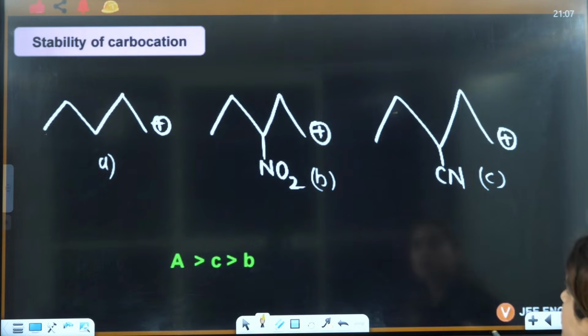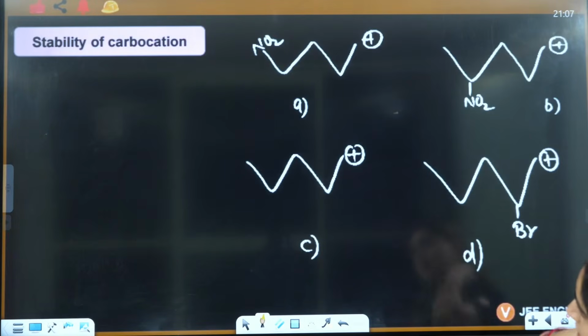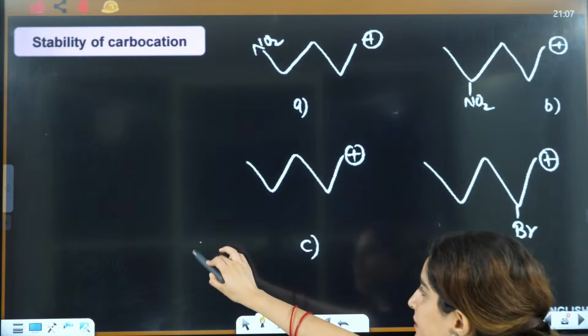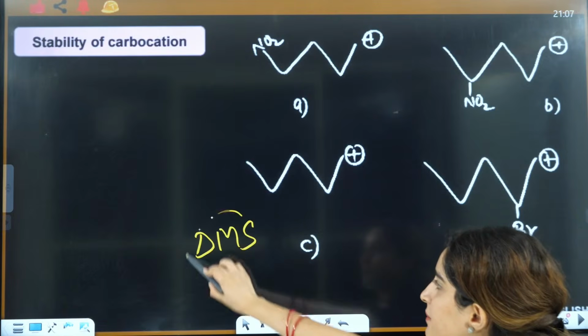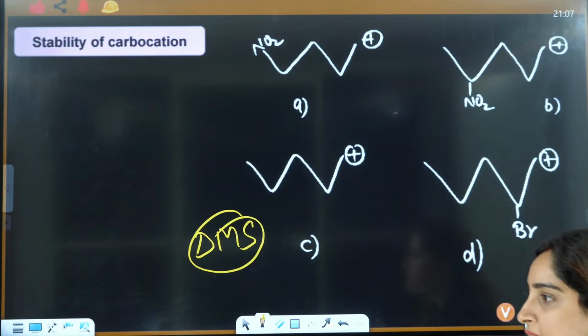So next is ACB. Okay. Now what about this one? A, B, C, D you have. Who will answer? You will remember DMS. Just remember DMS. Firstly, see the distance here.